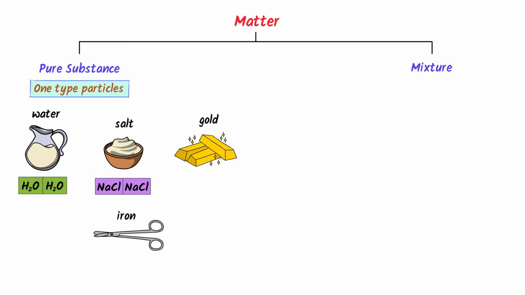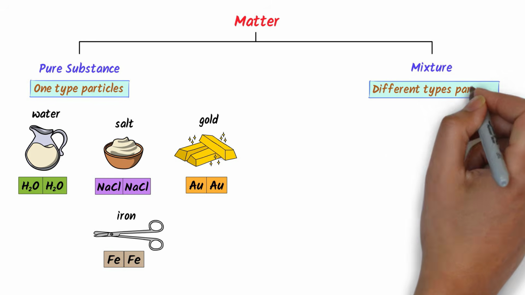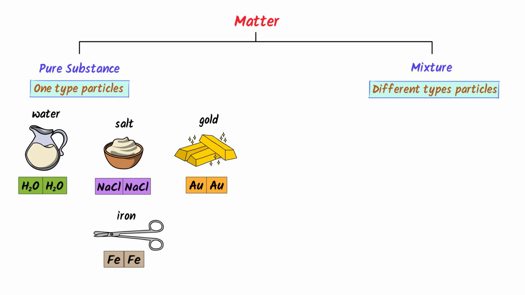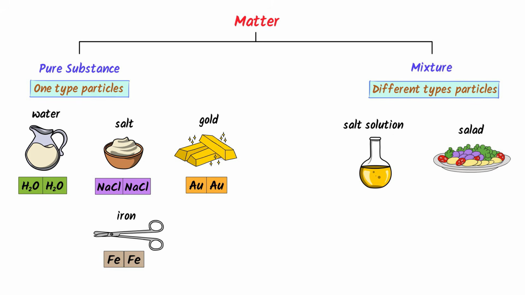Thirdly, gold is also made up of only one kind of particles, Au. So it is a pure substance. Fourthly, iron is also made up of only one kind of particles, Fe. So it is also a pure substance. On the other hand, mixture is made up of different types of particles. For example, consider salt solution and salad.